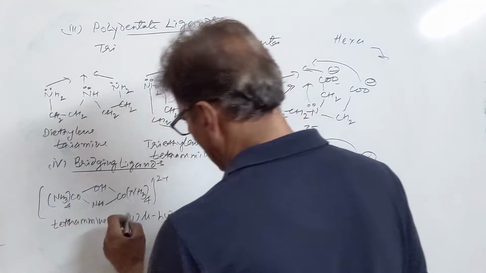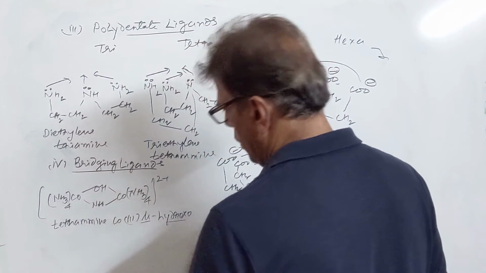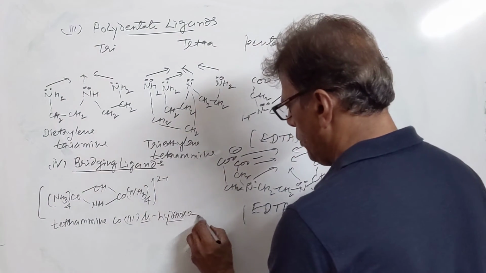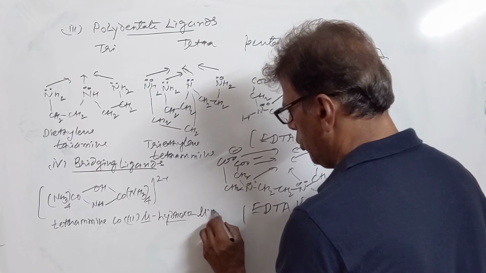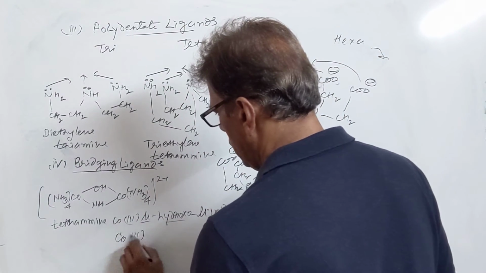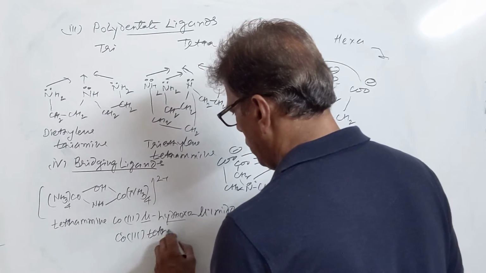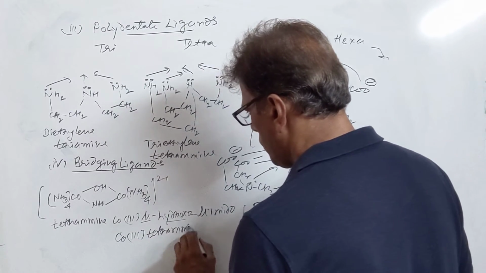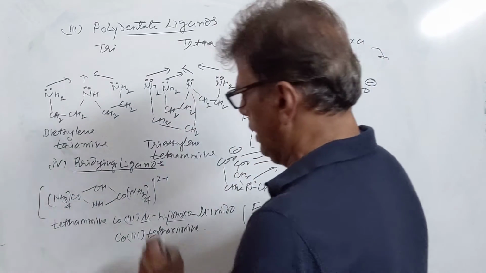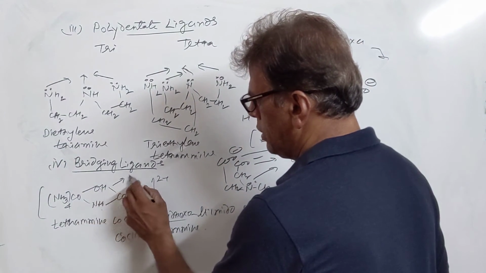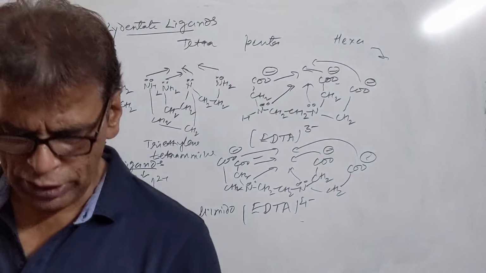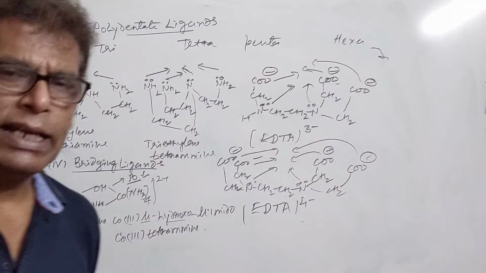The bridging ligand's name is written after writing mu before their names, then mu amido cobalt 3 tetramine complex. So these are bridging ligands which form a stable bridge between two metal ions. They are called bridging ligands.